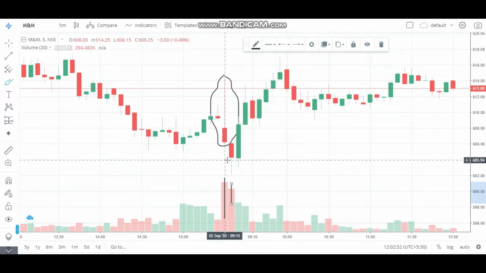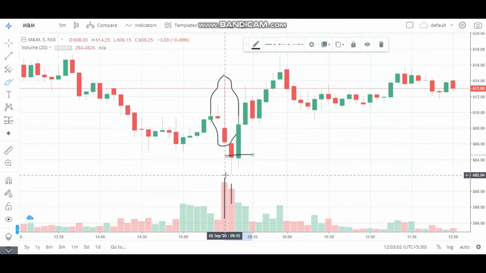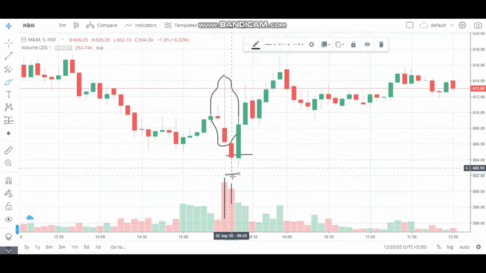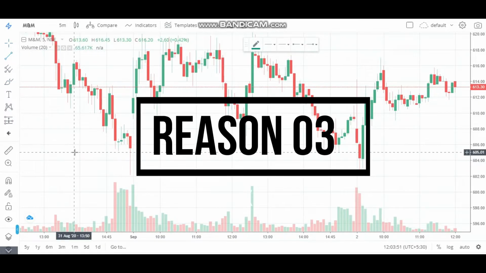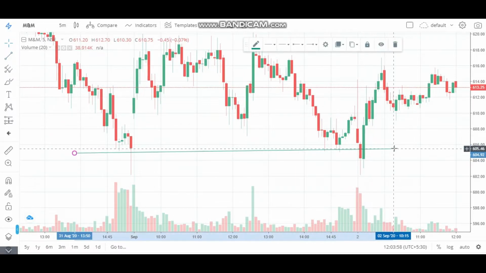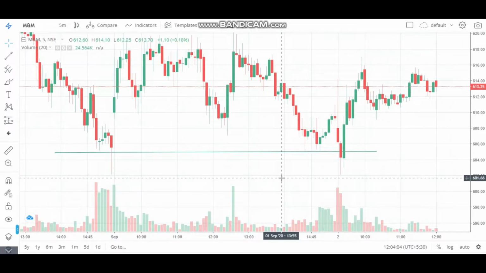So you can see in the live trade I have entered the trade at 604.5 at this area. Price moved little lower, but after that it started moving upward. So you can see here price broke this support area, and that's why I took the trade. So that is one more reason.